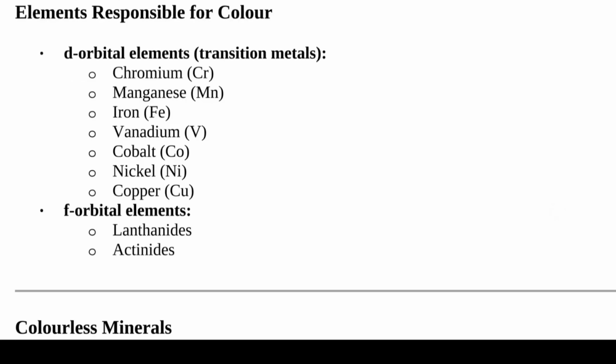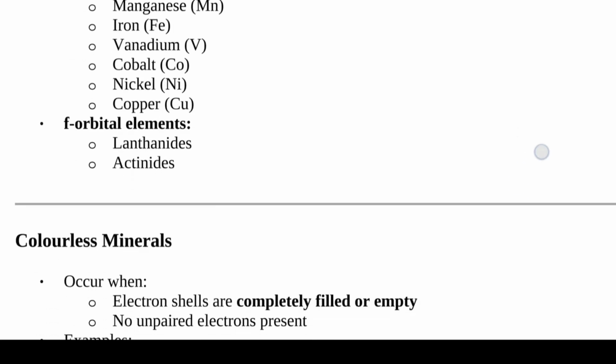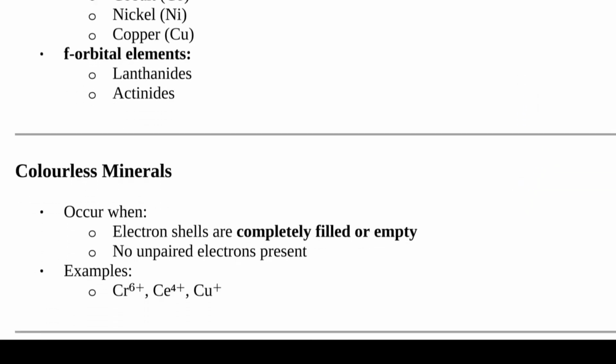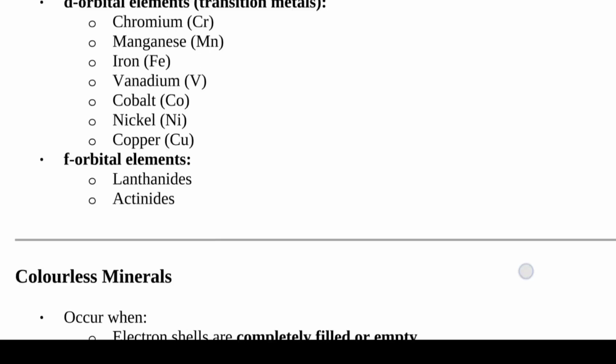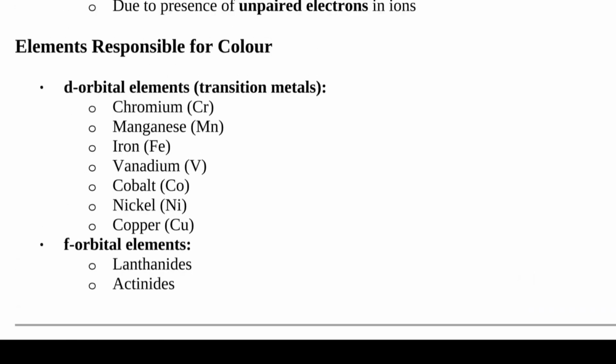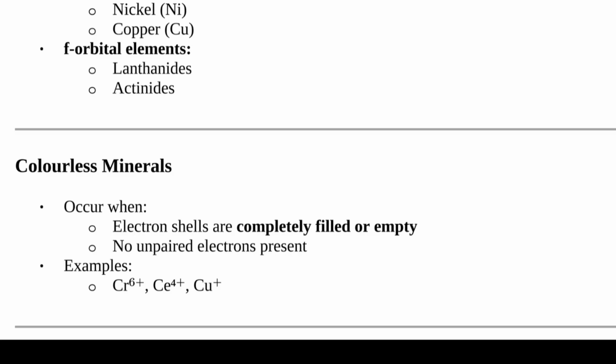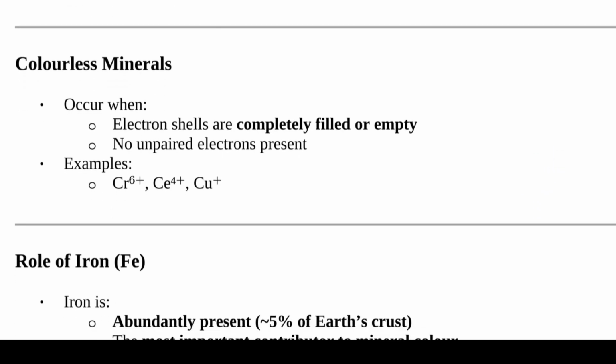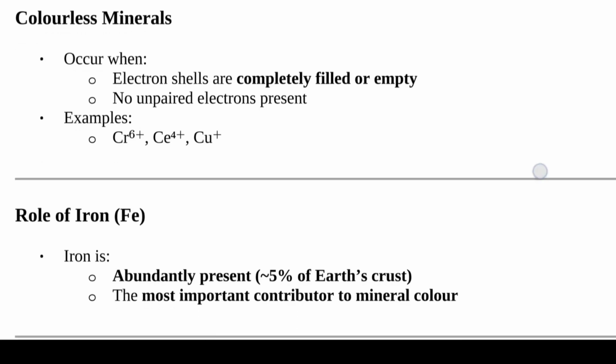Which elements are responsible for colors? Only d orbital elements, that is transition metals, and f orbital elements. In d orbital elements like chromium, manganese, iron, vanadium, cobalt, nickel, copper, and f orbital elements like lanthanides and actinides, which are responsible elements for the color. Colorless minerals occur when electronic shells are completely filled or empty and no unpaired electron is present.